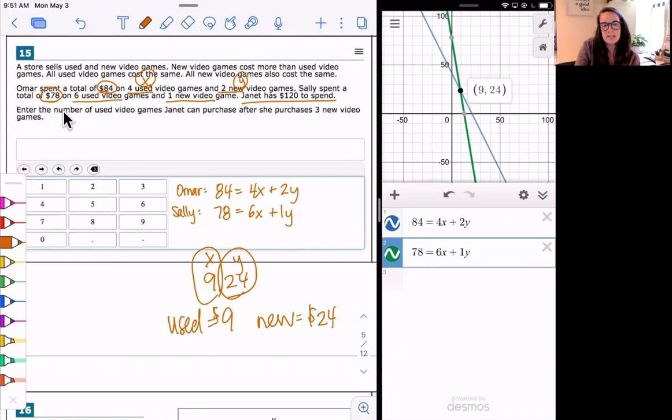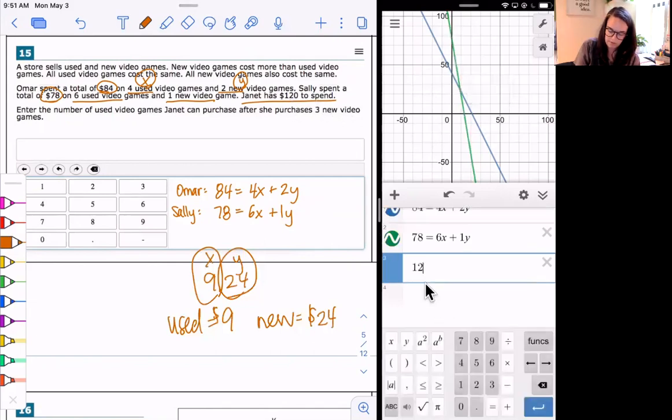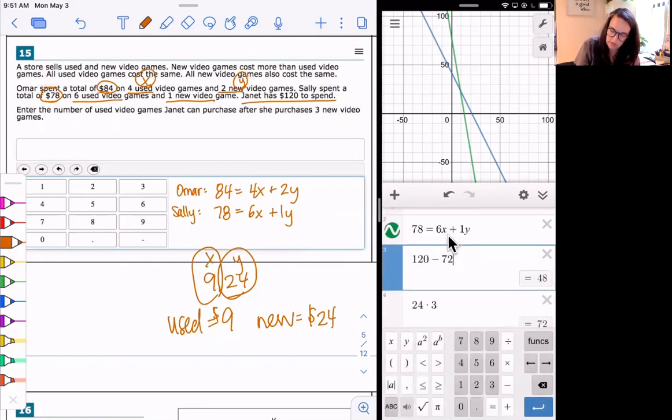And then it says enter. Okay, so now we know how much they cost. So we can go back to Janet, which was our question. Enter the number of used video games. So we want to know how many she can buy after she purchases 3 new video games. So she has $120. 3 new games is going to be 24 times 3, $72. So I'm going to subtract from here $72. So she's going to have $48 left after she buys.